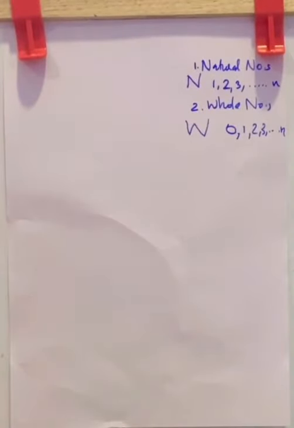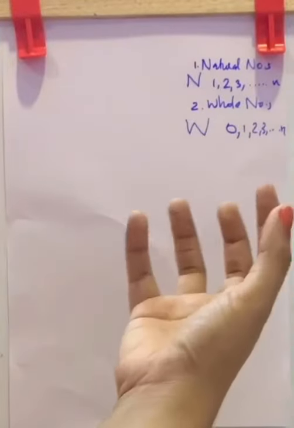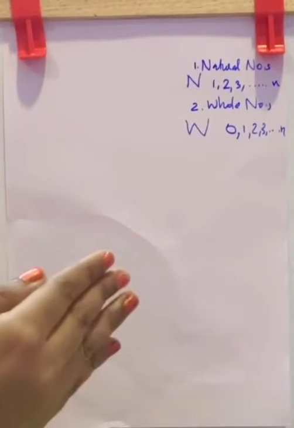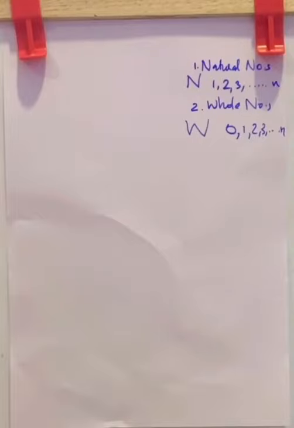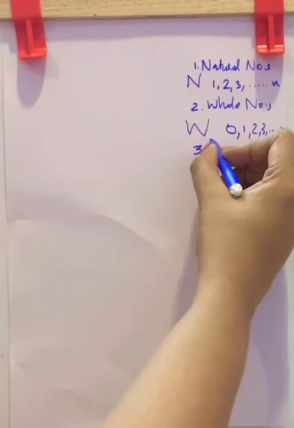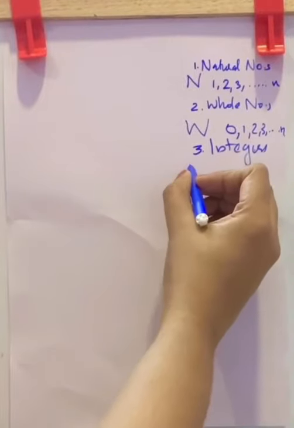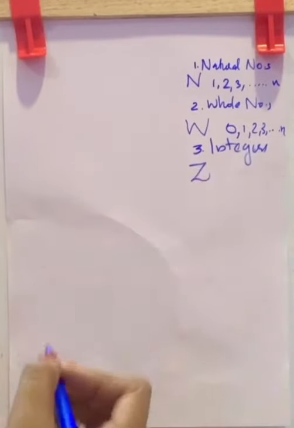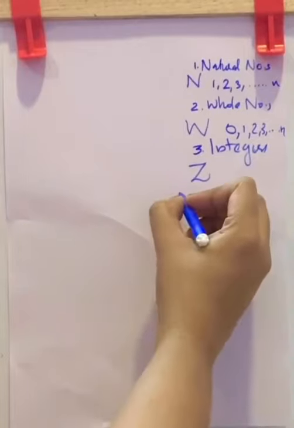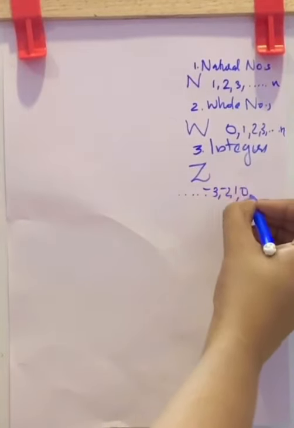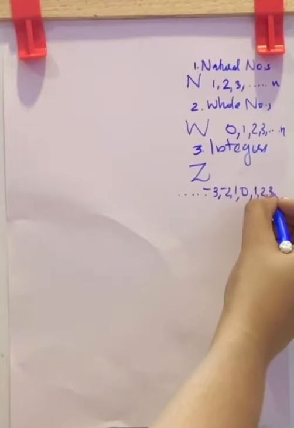But it was wrong. There were values less than 0, that is, negative values. So after finding there are values less than 0, they named the new number system integers. It is denoted by the letter Z. Integers consist of negative values, then 0 and positive values.